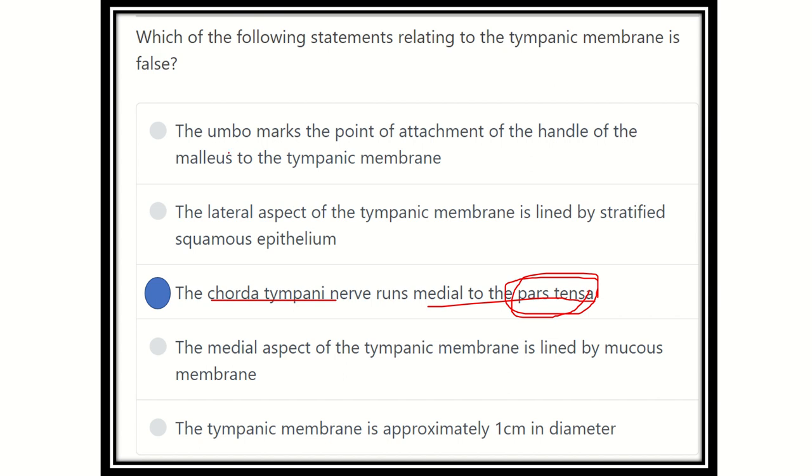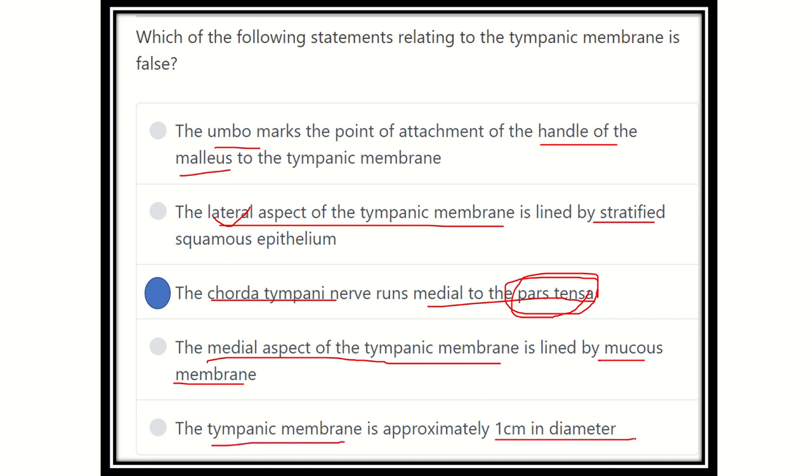And the other options: the umbo marks the point of attachment of the handle of the malleus, it is true. The lateral aspect of the tympanic membrane, that means the outer aspect, is lined by stratified squamous epithelium. The medial aspect of the tympanic membrane is lined by mucous membrane, that means it is the lining of the middle ear cavity. The tympanic membrane is approximately 1 centimeter in diameter, which is also true. So the chorda tympani nerve doesn't pass through the pars tensa of the tympanic membrane. It usually passes at the area of the pars flaccida.